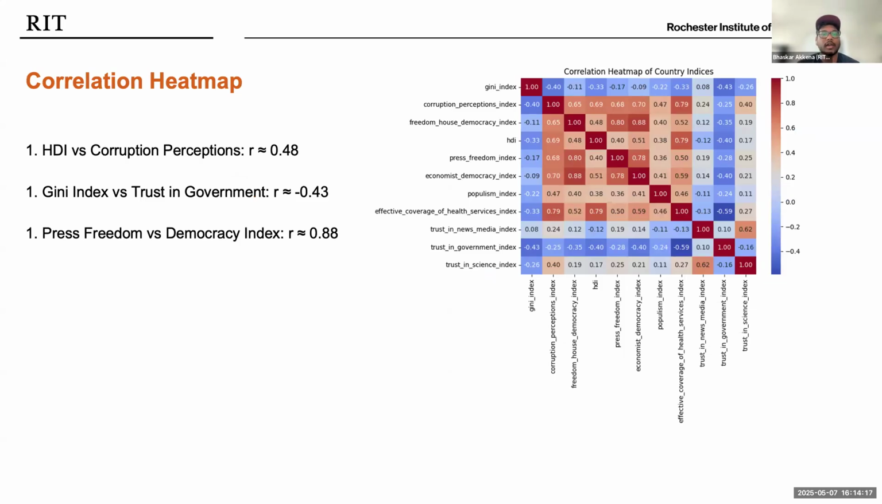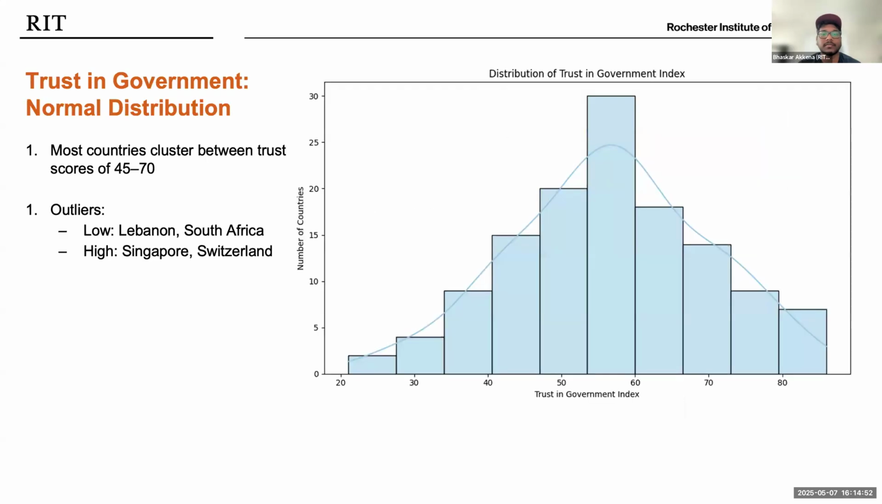Here, the correlation heat map, which was generated by Python, is presented. It allowed us to quantify and visually compare how these metrics interact. As expected, development correlates with lower corruption, and higher press freedom strongly correlates with the democracy index scores. But the standout insight here was how inequality, which is measured by the Gini index, undermines trust in institutions. This suggests that addressing inequality isn't just an economic issue, it's a political issue.